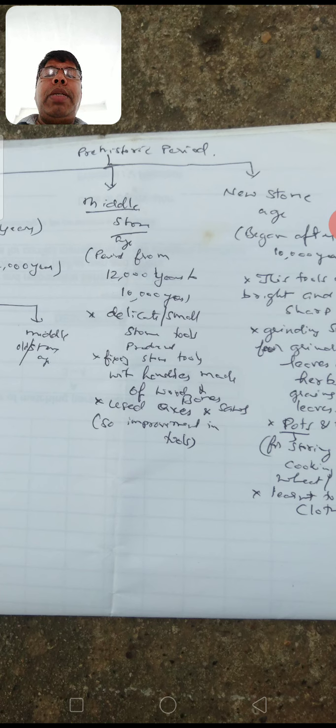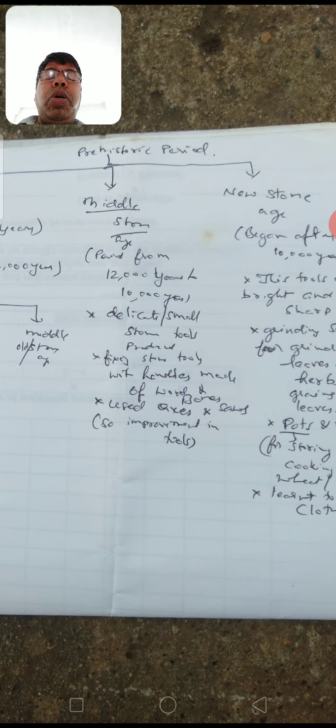Here, delicate and small stone tools were produced, very delicate and very small stones instead of big stone tools. Stone tools were fixed with handles made of wood and bones during this time.